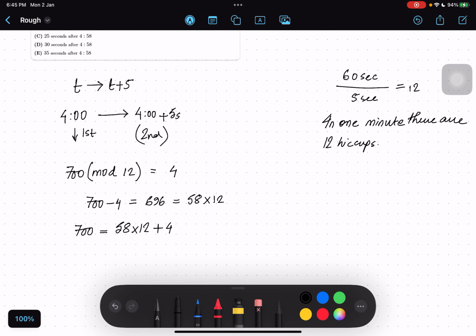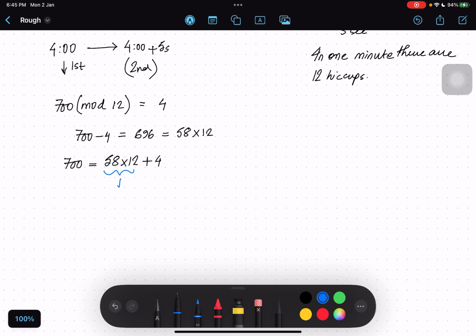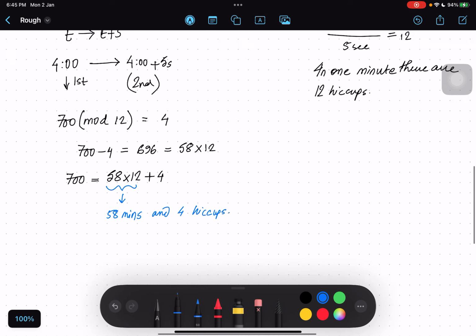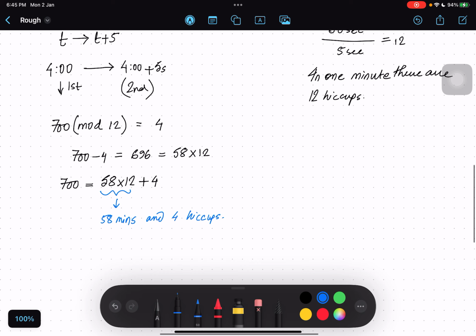So from this we can say that 58 minutes went past and 4 hiccups. So 4 hiccups means 4 into 5 seconds. But note that not all 4 hiccups count, because the first hiccup has already been counted. So we have 3 hiccups actually.